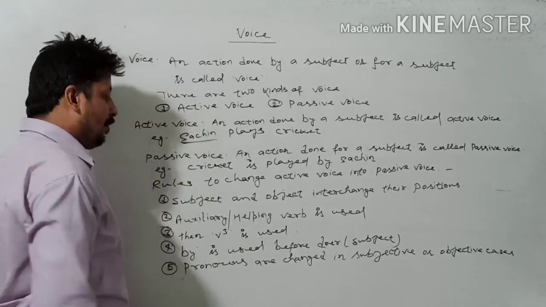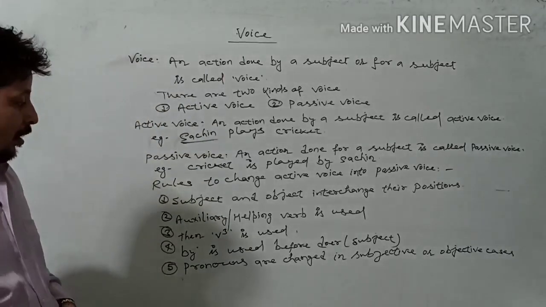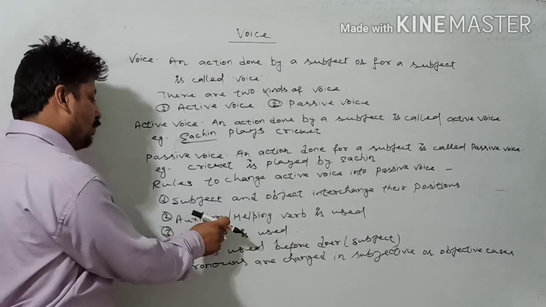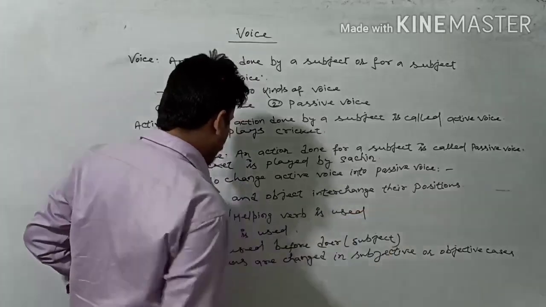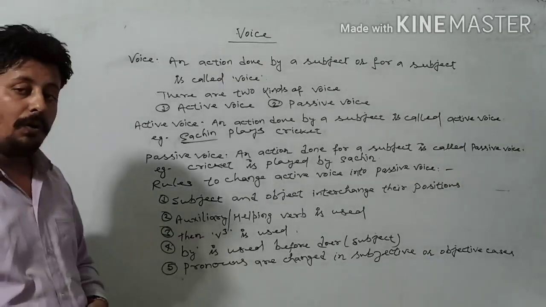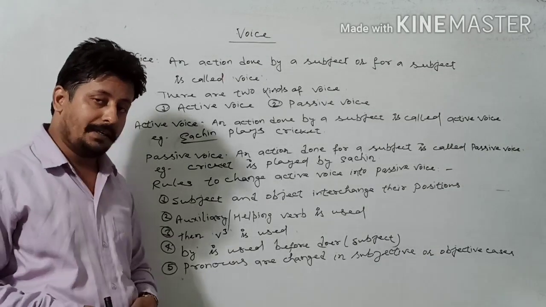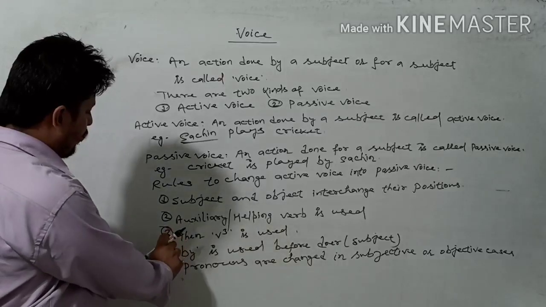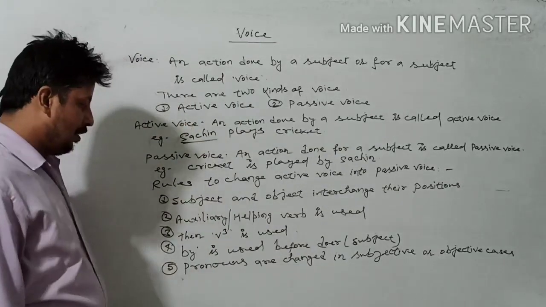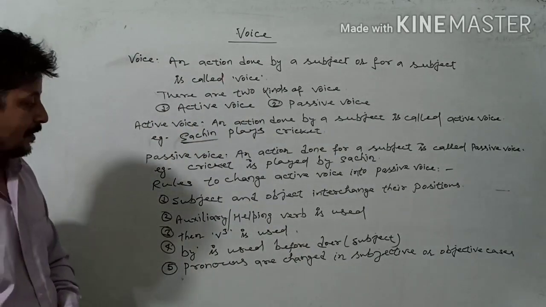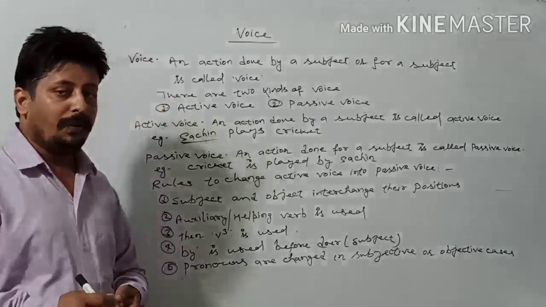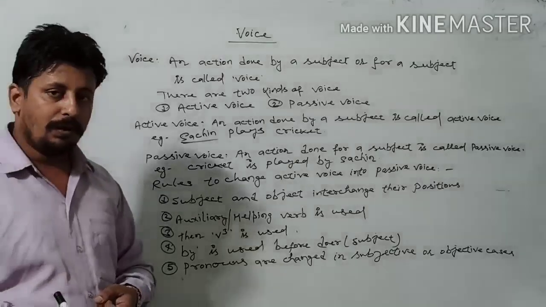Auxiliary has importance here in changing active to passive. It means, in the second rule, you have to know that an auxiliary or helping verb is used. Then in the third rule, verb 3 is used for all types of sentences to change active to passive. In the fourth rule, by is used before the doer or subject, and in the fifth, pronouns are changed in subjective or objective cases. Now we will talk about the sixth rule.